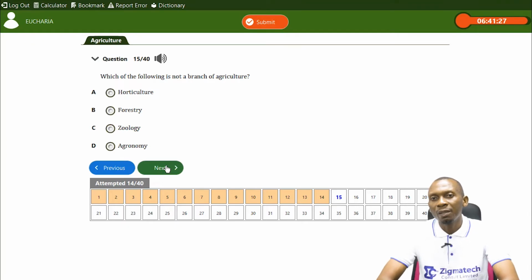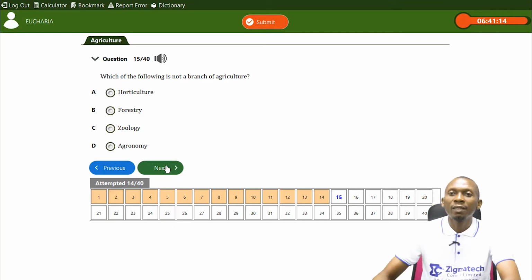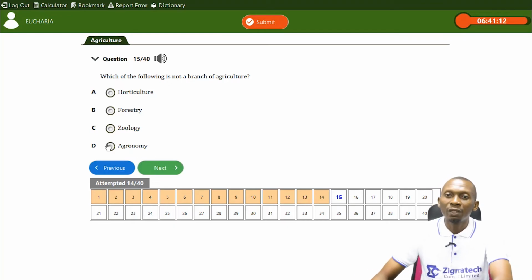But agronomy is. Remember, we've established that fact. Agronomy has to do with the study of crops, also has to do with management of our soil, also has to do with pest management. So the answer here is zoology. Zoology is not a branch of agriculture.